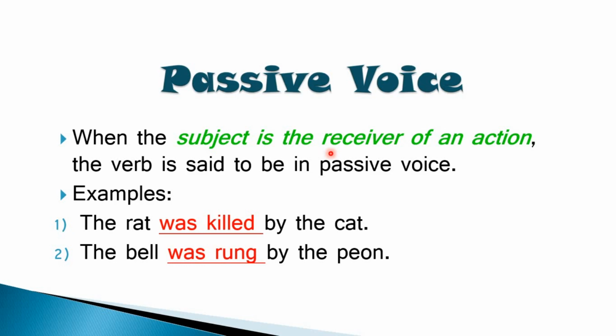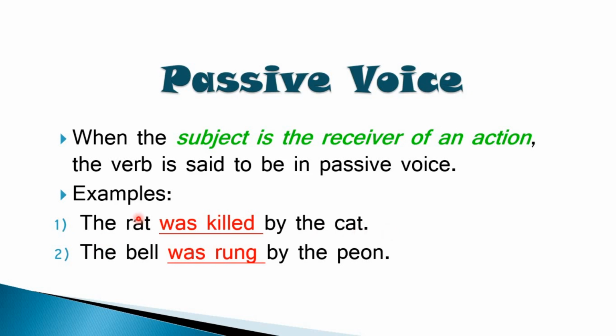Here, the subject will receive an action. And if the subject receives an action, then we call it as the verb is in passive voice. For example, the same example will change to passive voice. The rat was killed by the cat. The first example was the cat killed the rat. In passive voice, the rat was killed by the cat.